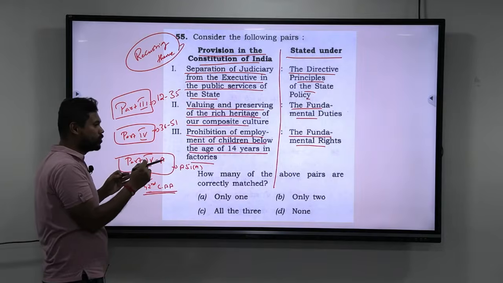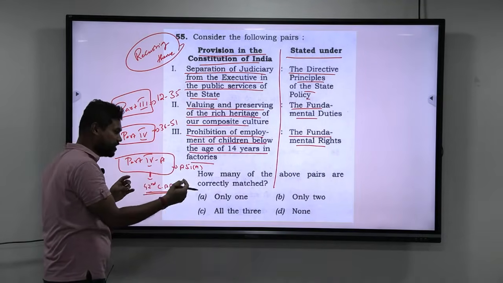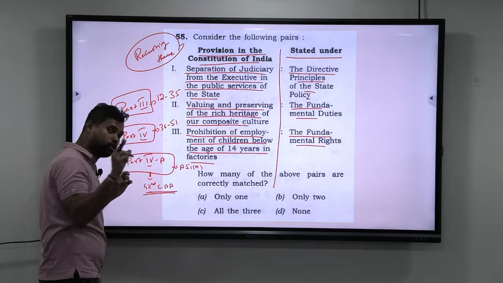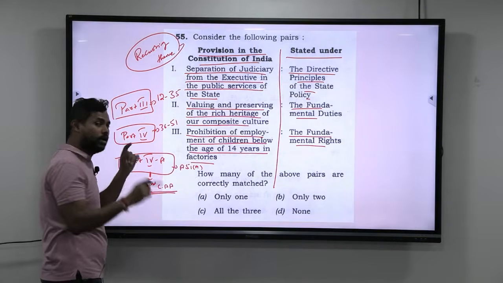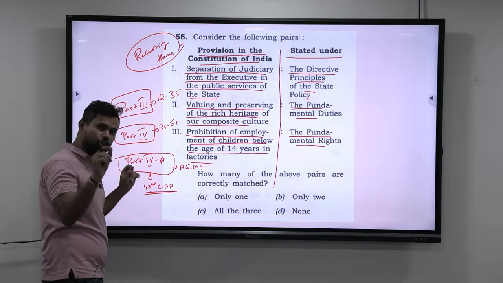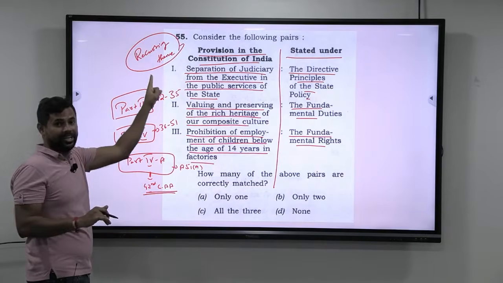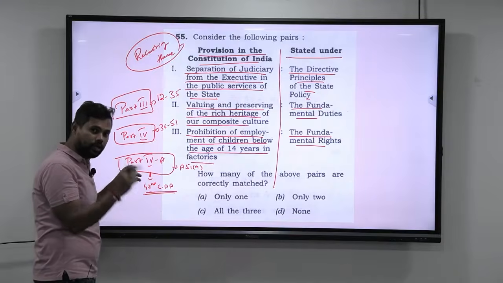Not only that, you should have an idea about Article 14 or Article 15 or Article 16. The sub clauses under that also you should have a very good idea. For example, Article 15(1), 15(2), 15(3), 15(4): what is it? That level of detail, you should have an idea about these parts. Why? Because it is a recurring theme, you should always have good depth in your knowledge.